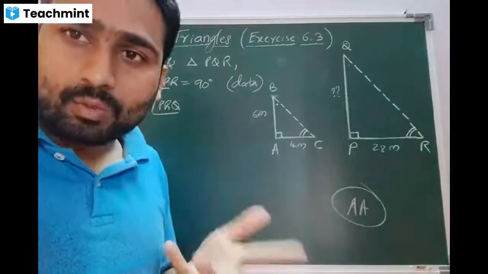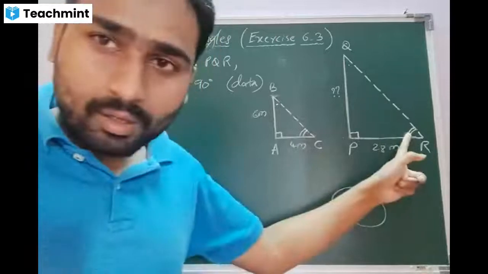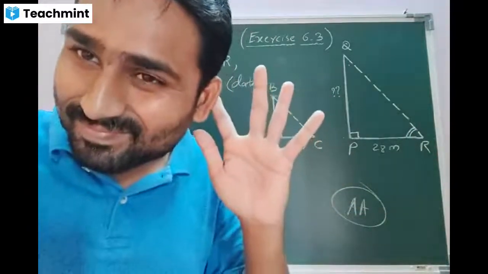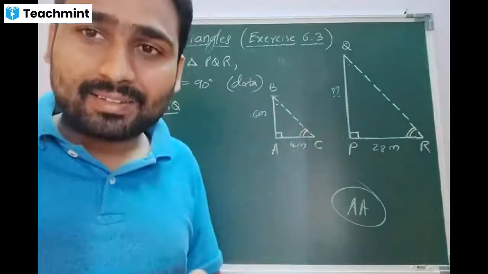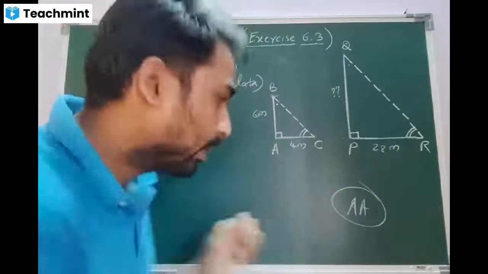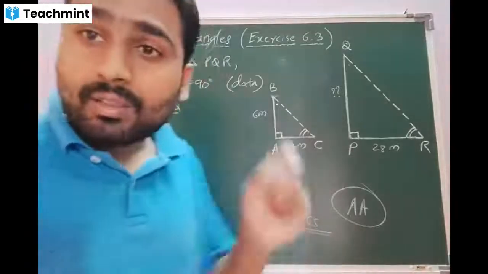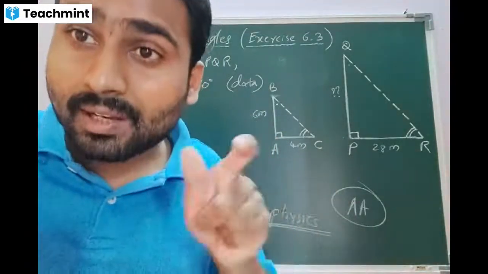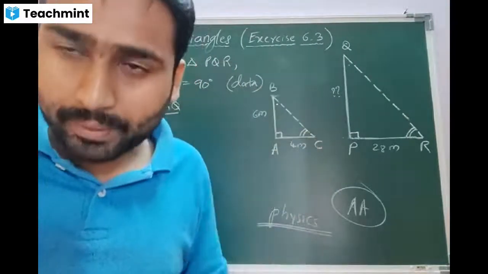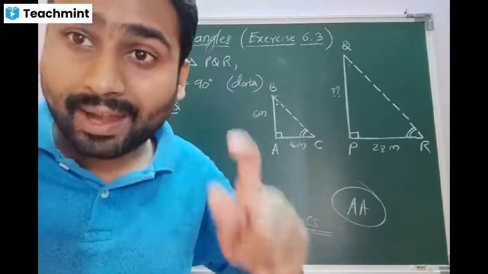Sir, you are telling that geometrically there is no data available to tell that these two are equal, but they are equal. Am I right? Yes, sir. What is the concept? Let us discuss in detail. Here we are going to involve physics: the inclination of sun rays with the surface of the earth at the same time. I repeat, inclination of sun rays with the surface of the earth at the same time.